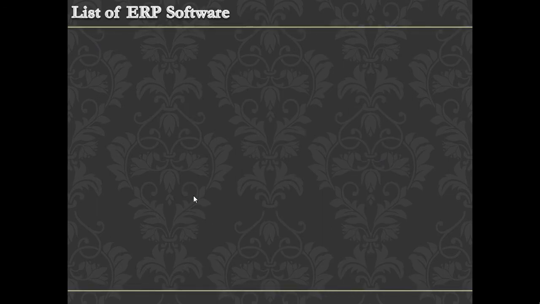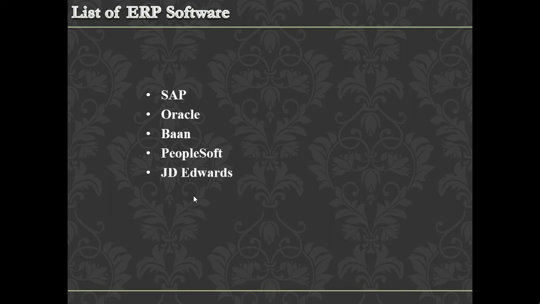Moving to the list of ERP softwares, we have a number of ERP softwares in the global market, and SAP is the market leader. We have around 162 plus modules in SAP, and we can run the entire business functionalities using a single ERP package. It is multilingual and multi-currency also being used. For example, PeopleSoft and Ramco Systems are also ERP software, but they can be used only for HR related and payroll related activities.